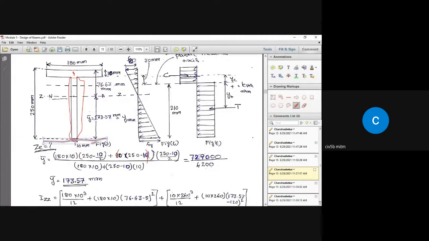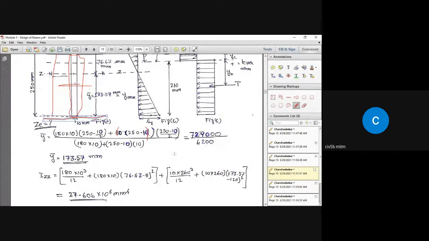Okay, that is given by 250 minus 10, which gives you this height, divided by 2, which gives you the location of the centroid of this web portion of the T section. Measure that perpendicular distance, which is 250 minus 10 by 2, that is equal to 120 millimeter. This is divided by the total area of cross section of the T section, that is 180 multiplied by 10 plus 10 multiplied by 240.